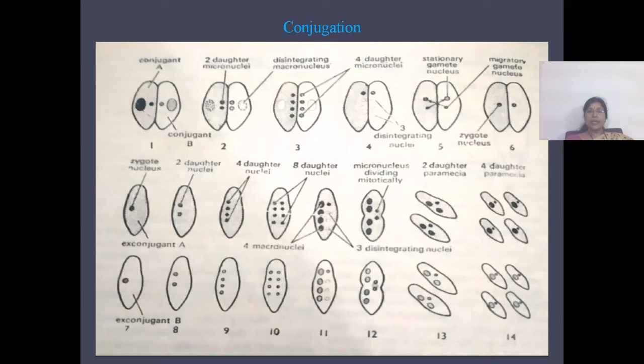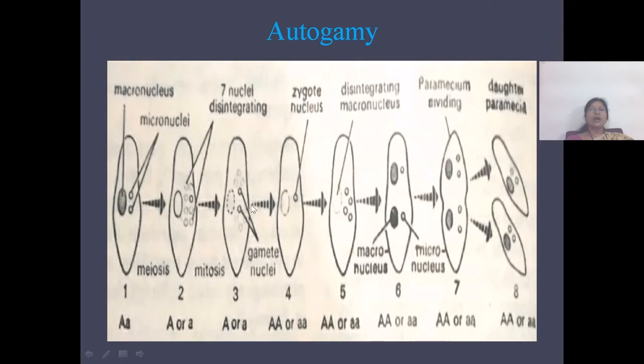The remaining 2 unite together and form the synkaryon as in autogamy, and then the 2 ex-conjugates will separate from each other. So cytogamy resembles to some extent the conjugation and to some extent the autogamy.